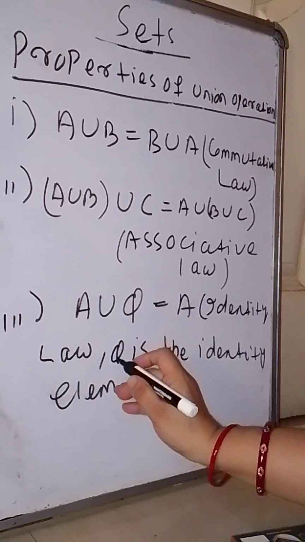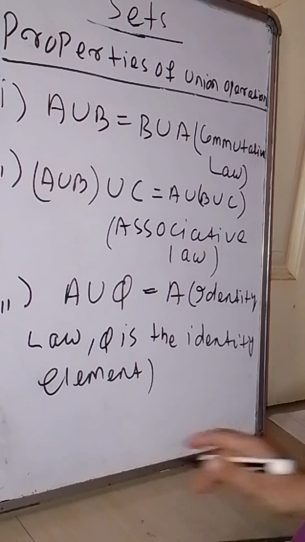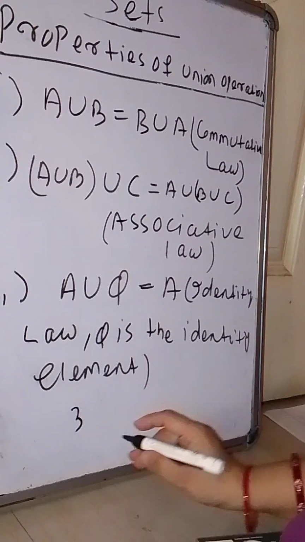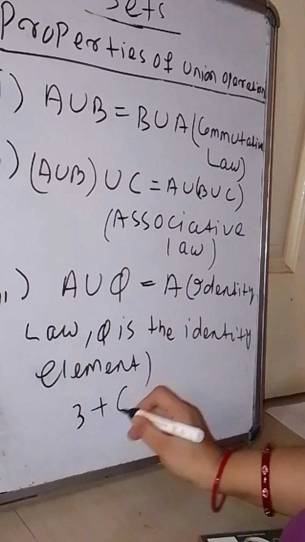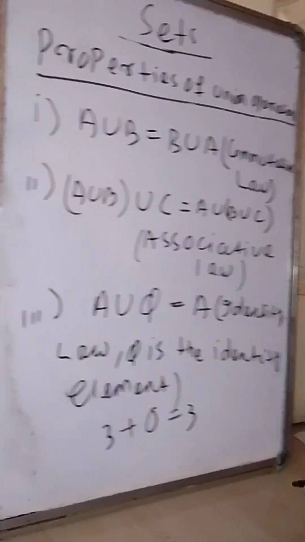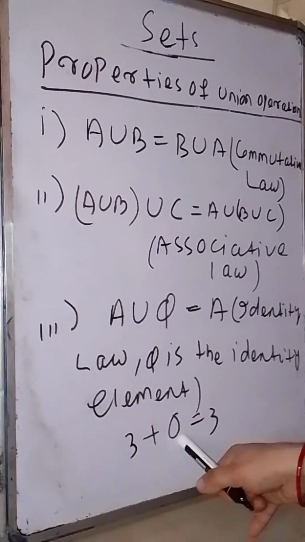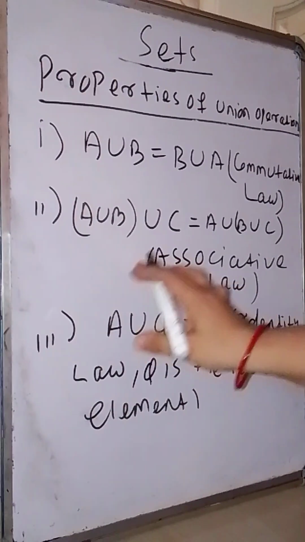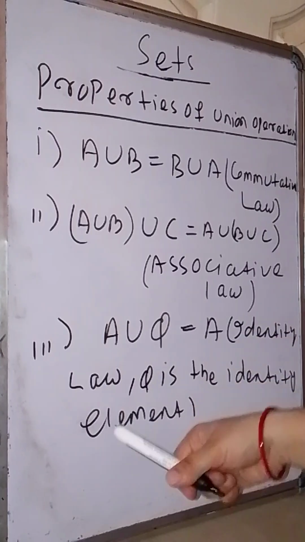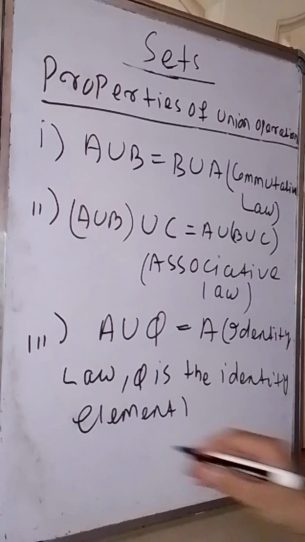As you know previously, in the case of addition, if you take the number 3 and add 0, you get 3 itself. So in addition, 0 is the identity element. Same concept here: in the case of sets and union operation, phi is the identity element.